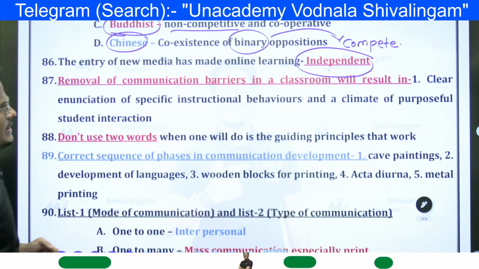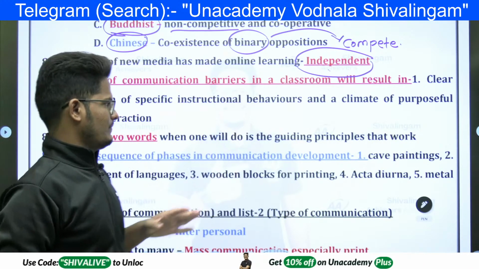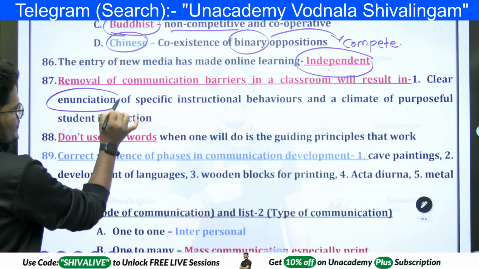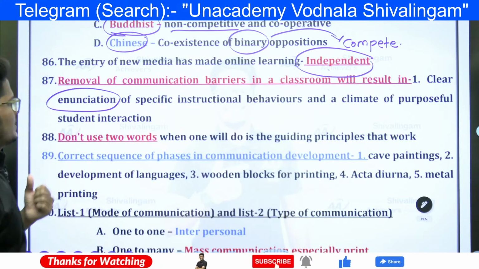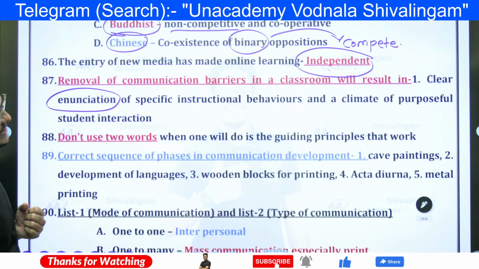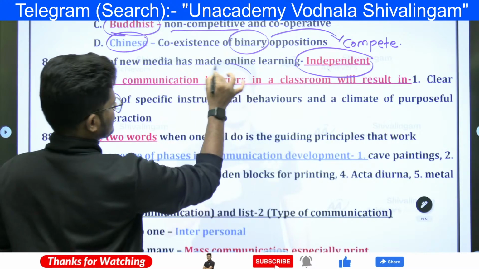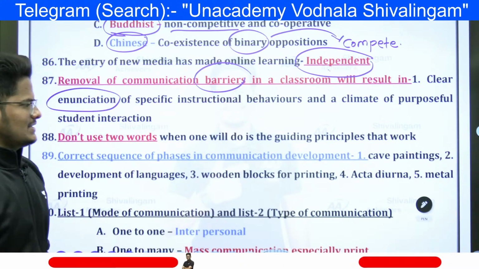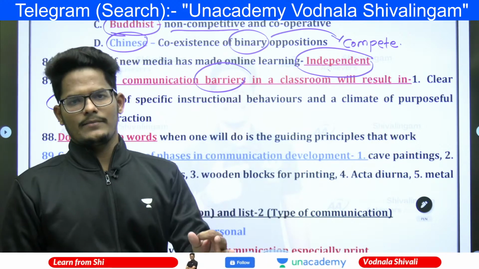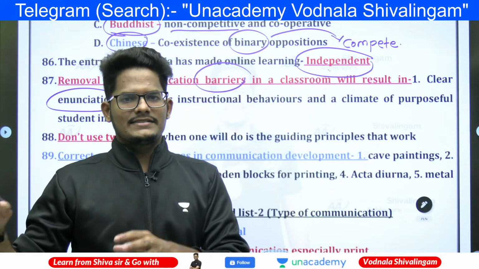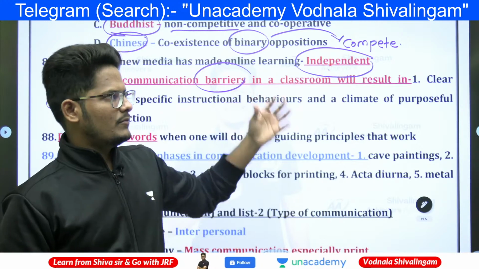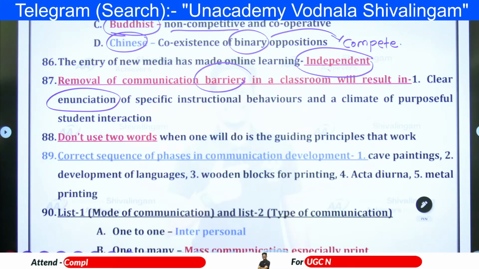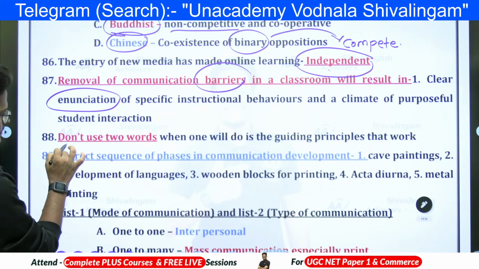Next, removal of communication barriers in classroom will result in clear enunciation of the specific instructional behaviors and a climate of purposeful student interaction. So here, removal of the barriers. When you remove the barriers, obviously what the teacher wanted to say, students will understand the same. Clear-cut understanding will get developed when you decrease the barrier. The climate will also be a positive climate.